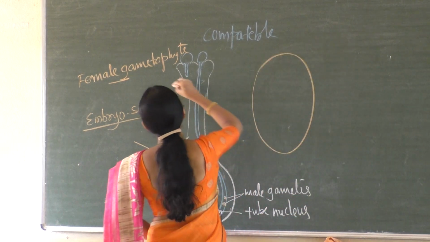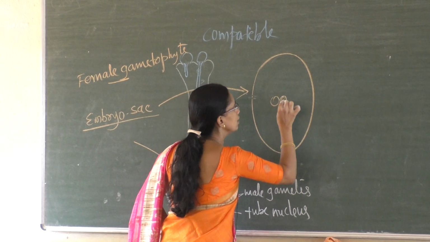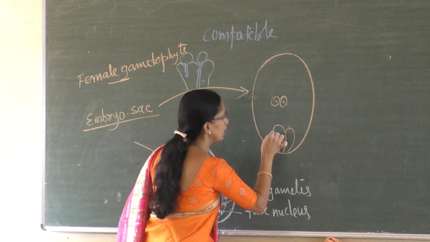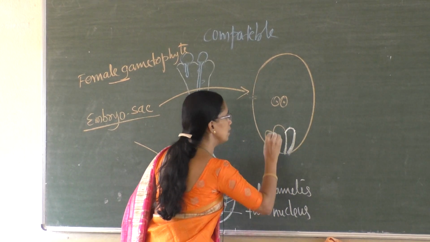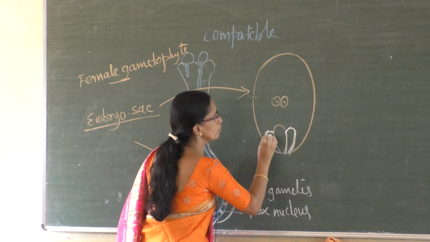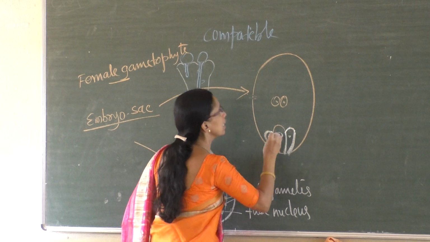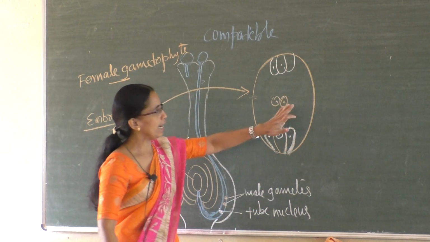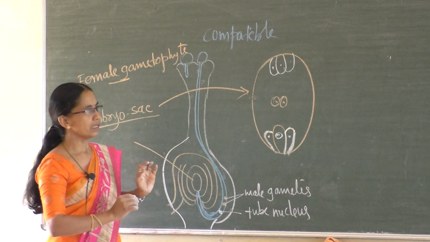It has the egg apparatus. The egg apparatus is with two synergids and the egg cell, and here there are three antipodal cells and a central big cell. This is the embryo sac.